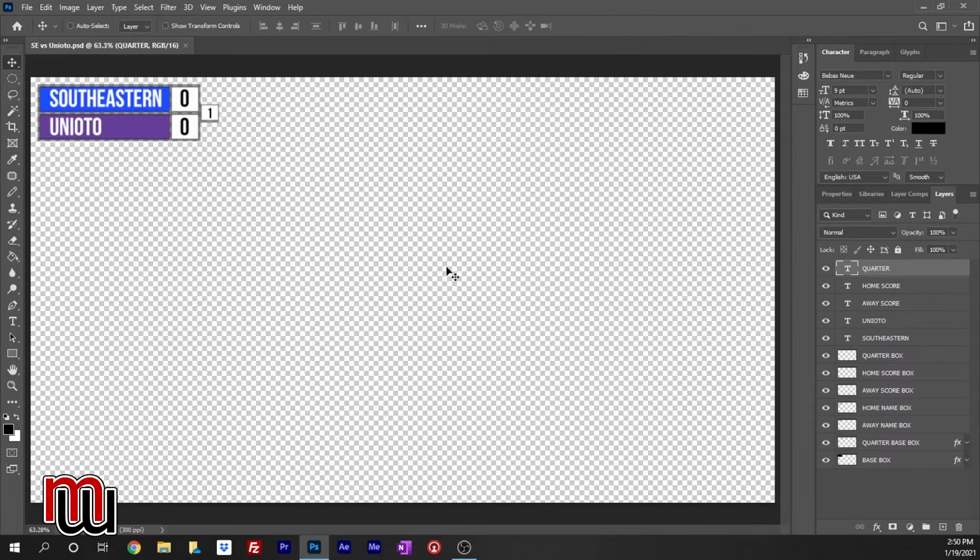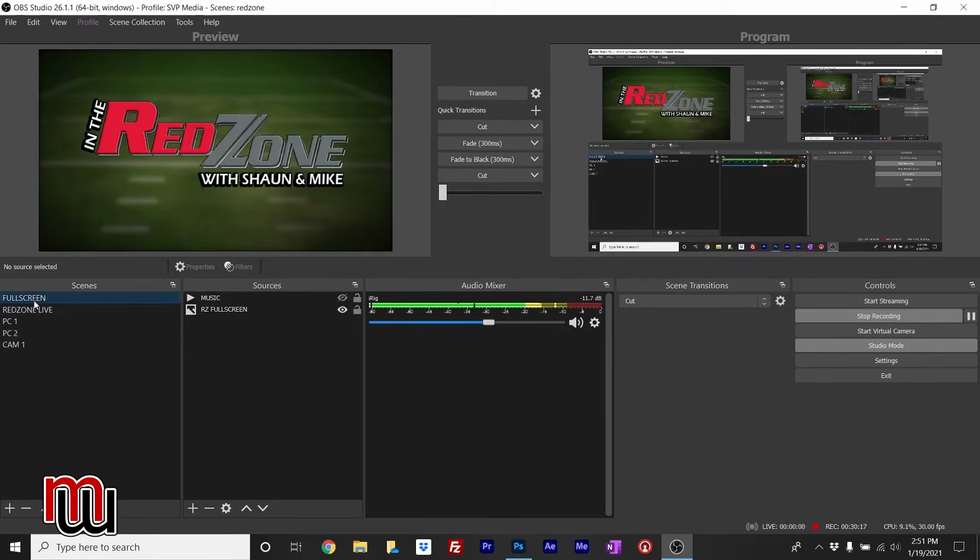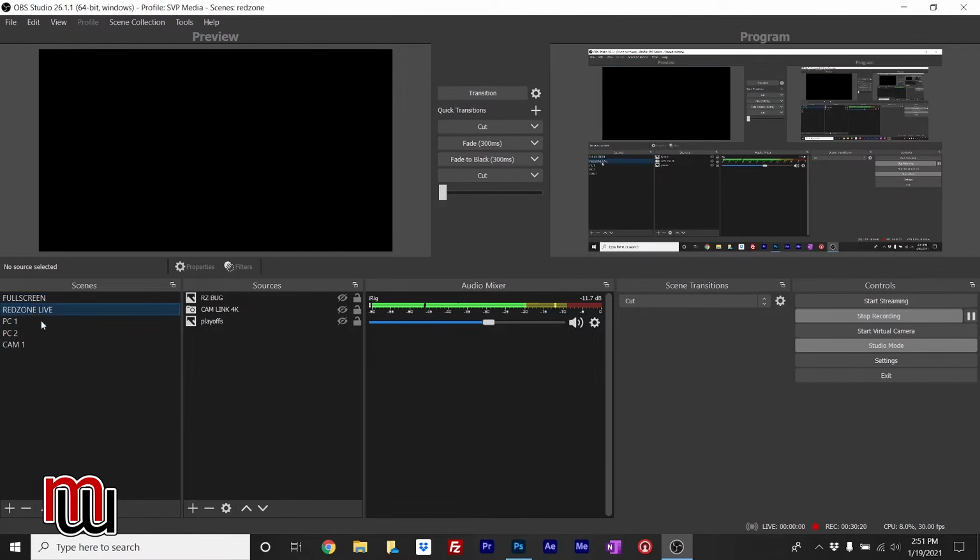So now what I'm going to do is I'm going to switch over to my other screen. So just 1 second here. Here's my OBS screen, and you see over here is preview where I had the scoreboard, and over here is the actual what you're seeing. I'm going to leave a black screen here, even though you're seeing the stream, because this is where I'm going to work. So this isn't in the preview, I'm just going to show you what this would look like.